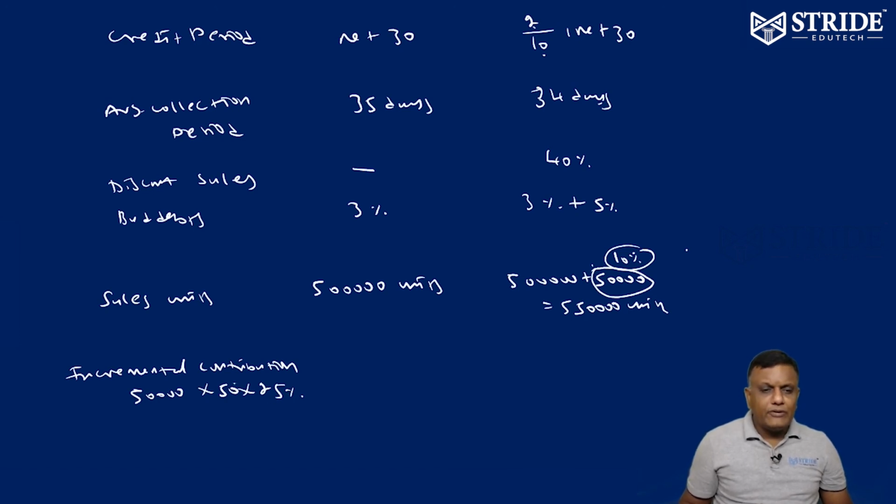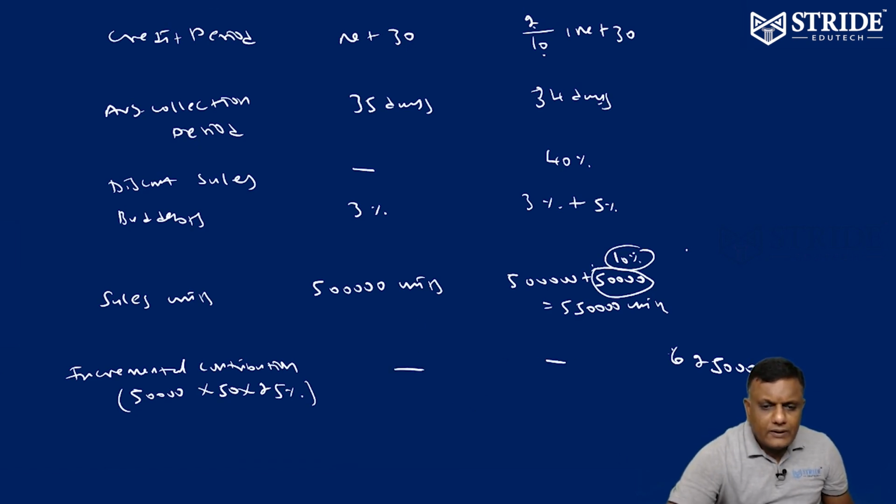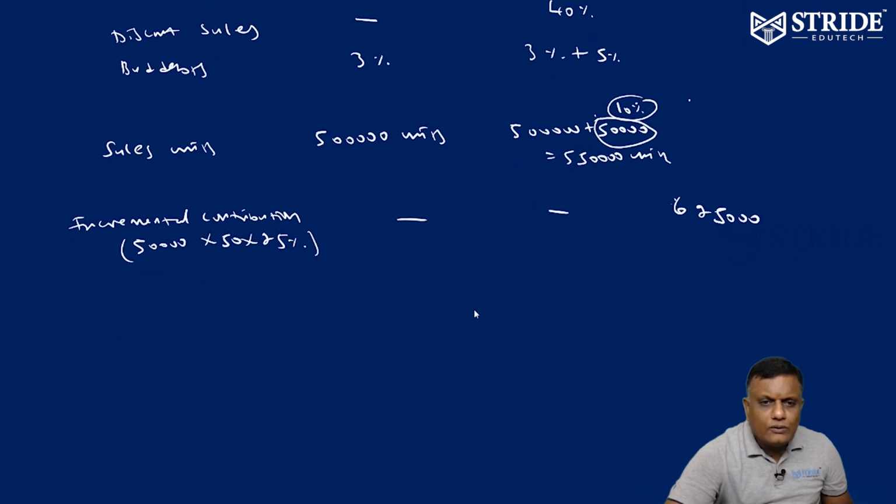Out of 100, 75% is variable cost and 25% is contribution. 50,000 into 50 into 25% is equivalent to 6,25,000 incremental contribution, that is 50,000 units into the sales price per unit of 50 rupees into 25%.